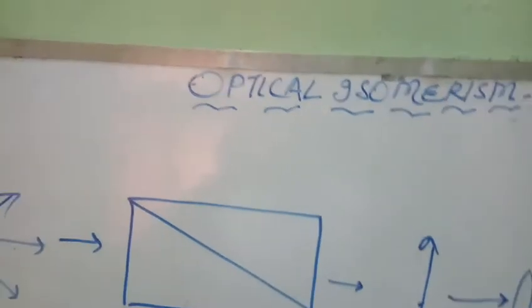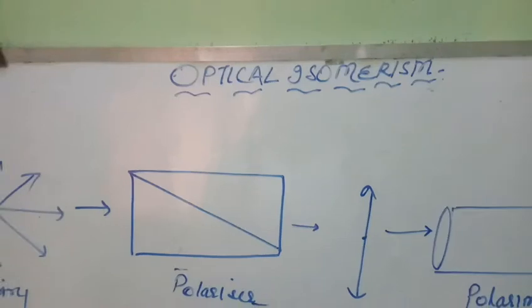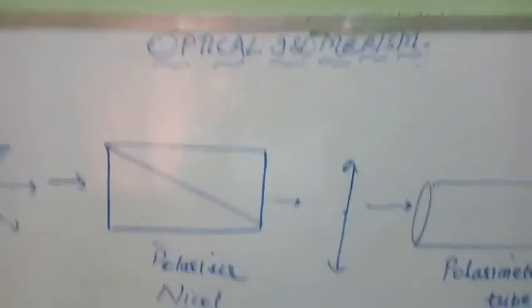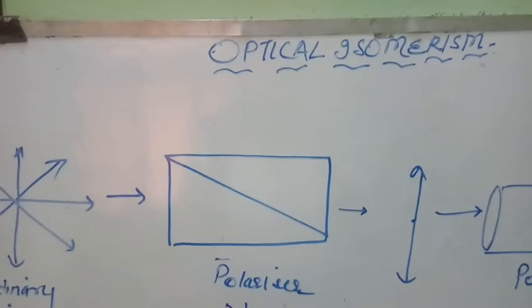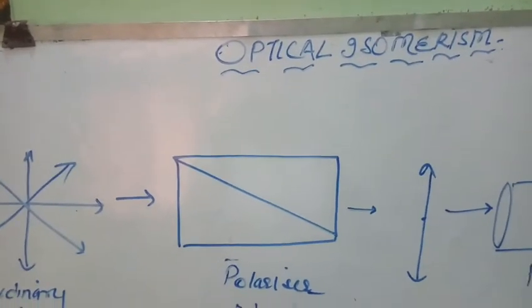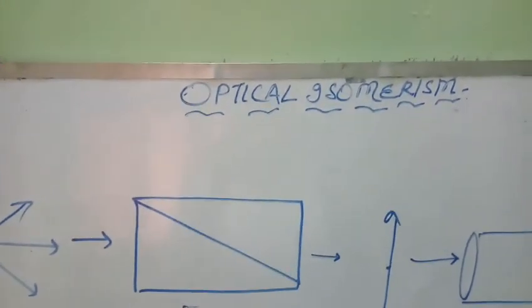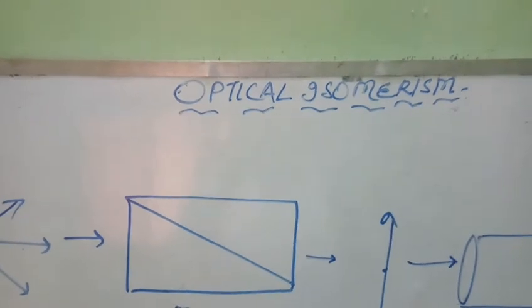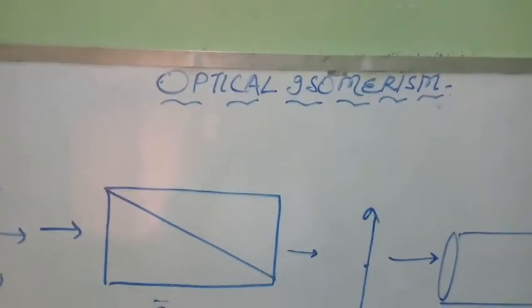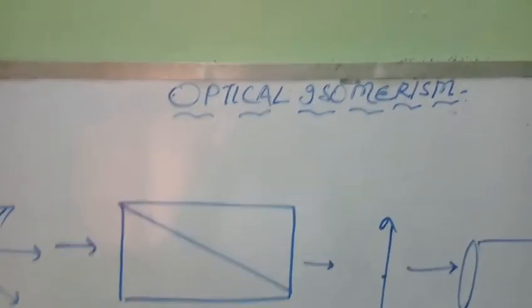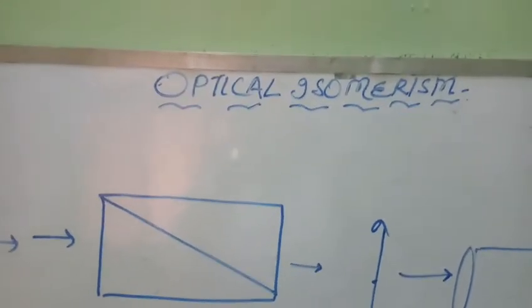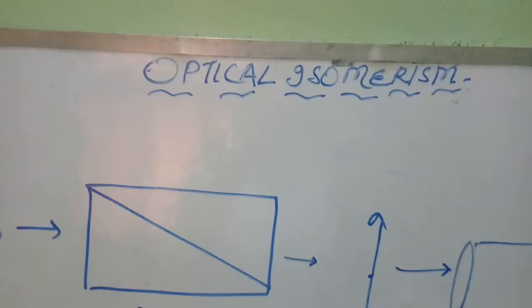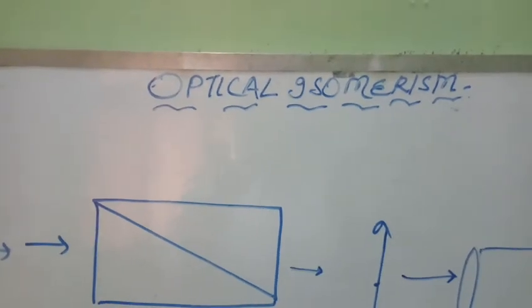Once more, the compounds having same molecular formula, same structural formula, same physical and chemical properties, but they show different behavior towards the plane polarized light are known as optical isomers, and the phenomenon of rotating the path of plane polarized light is known as optical isomerism, and the compounds are known as optically active compounds.